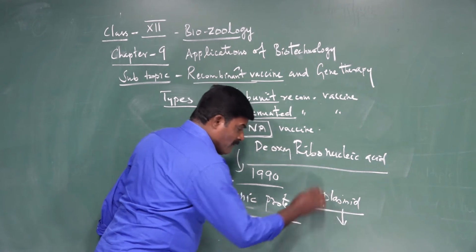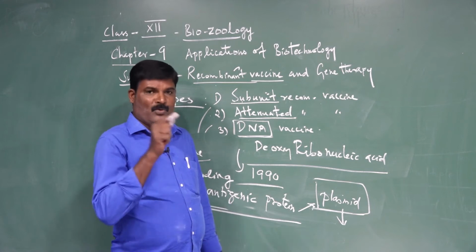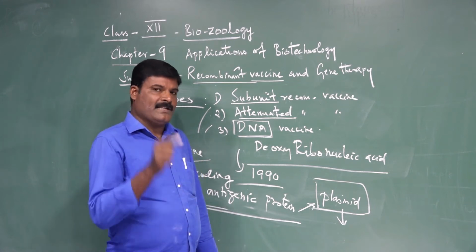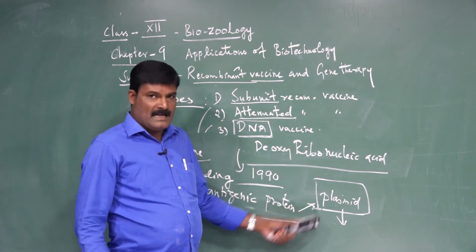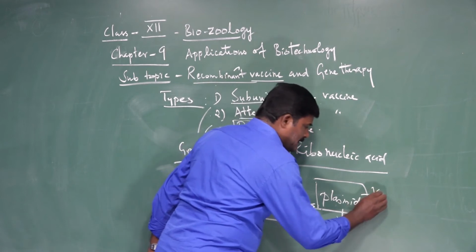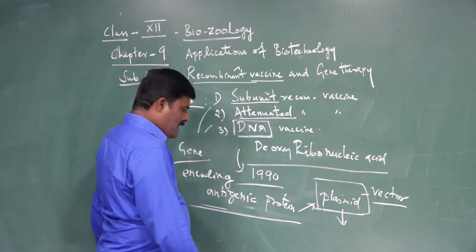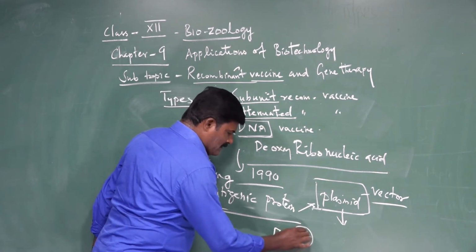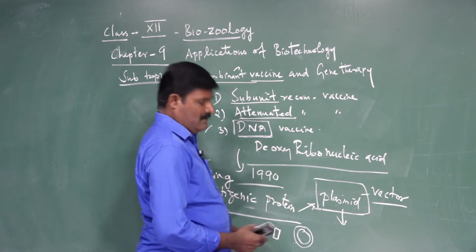What is called a plasmid? A plasmid is a circular DNA molecule of the bacterium. It is an additional circular DNA molecule in a bacterium. The plasmid here acts as a vector, because the particular genes are extracted. I will tell you later about this plasmid technique. So listen here.